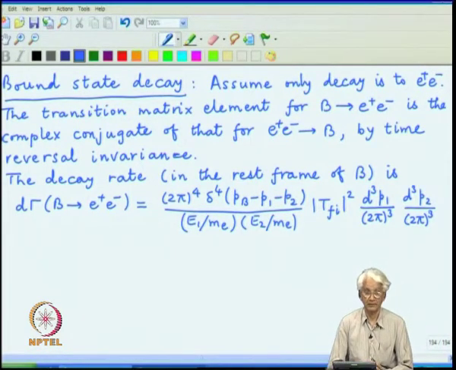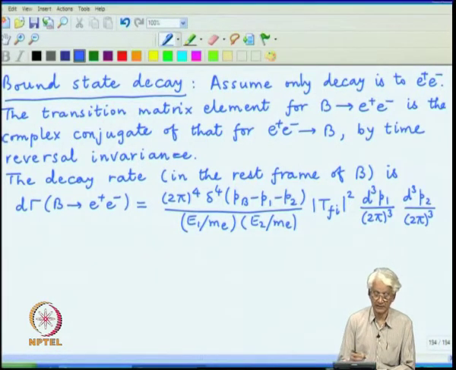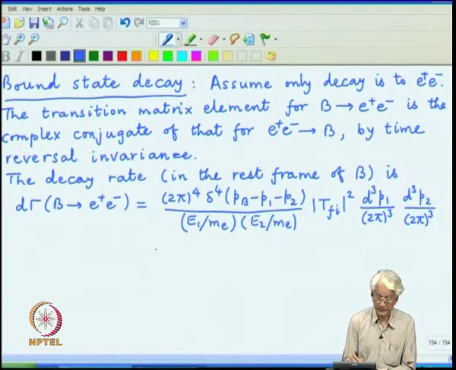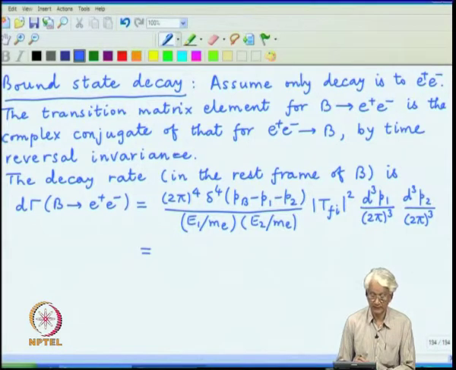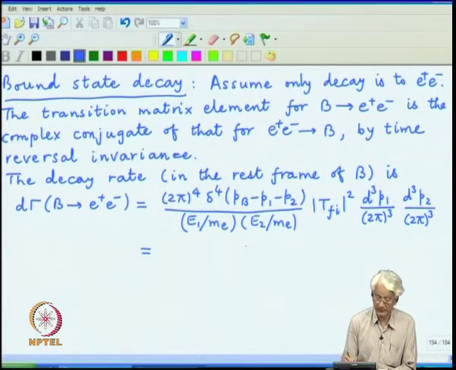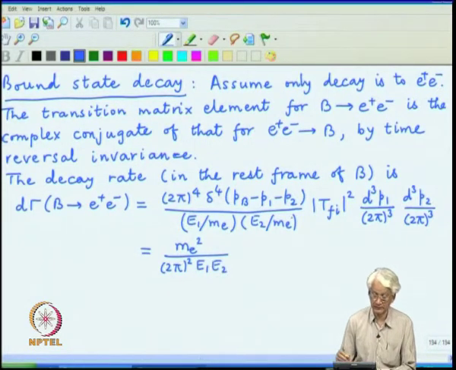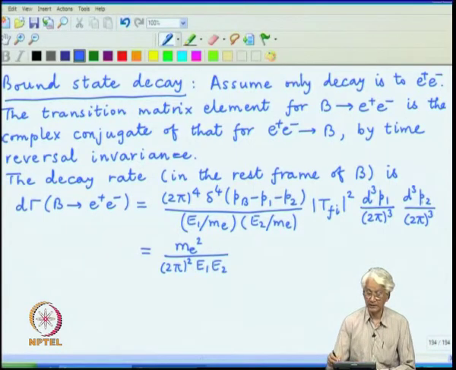Again the boxed normalization factors of V cancel out if you put them in explicitly, and we have done most of this stuff before. We will just repeat the same thing. There is a m_e square by 2 pi square E1 E2 in terms of all the constant factors.